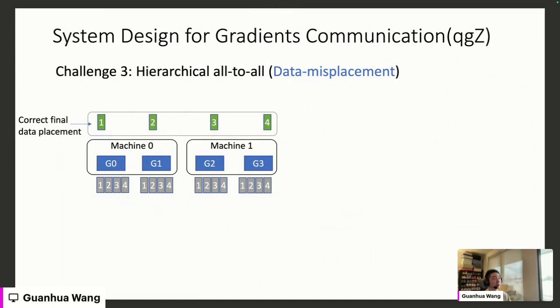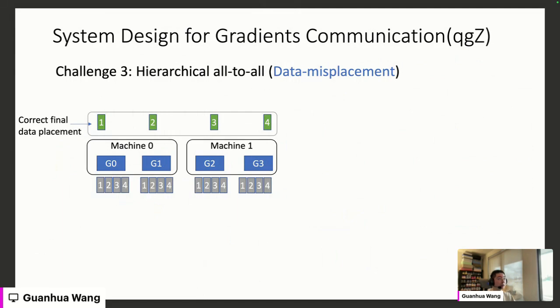The third challenge with our hierarchical all-to-all protocol is the data misplacement issue. As you can see in this setting, we have two machines, each with two GPUs. After each GPU generates their local gradients, like the gray boxes at the bottom, the correct final data placement after our communication should be those green boxes at the top, which means GPU 0 has gradient chunk 1, GPU 1 has gradient chunk 2, and so on and so forth.